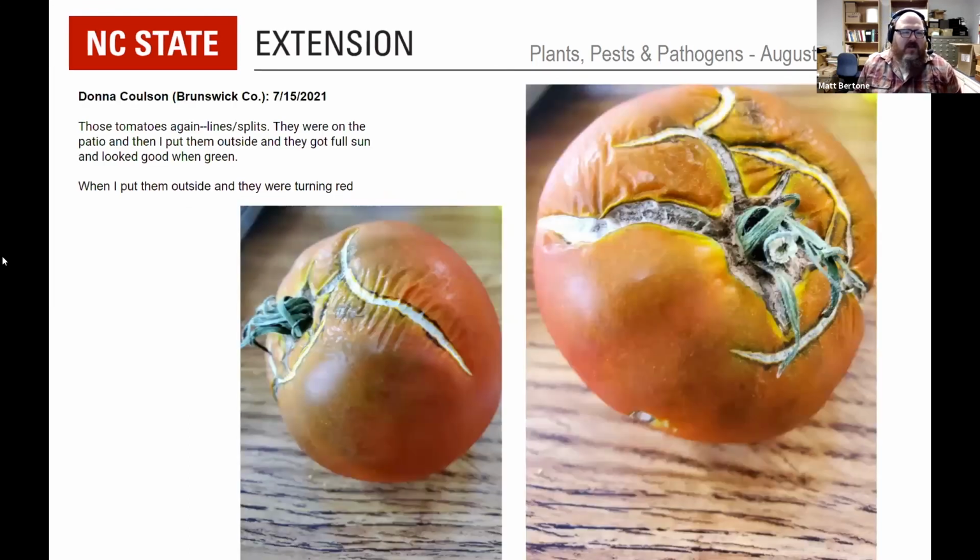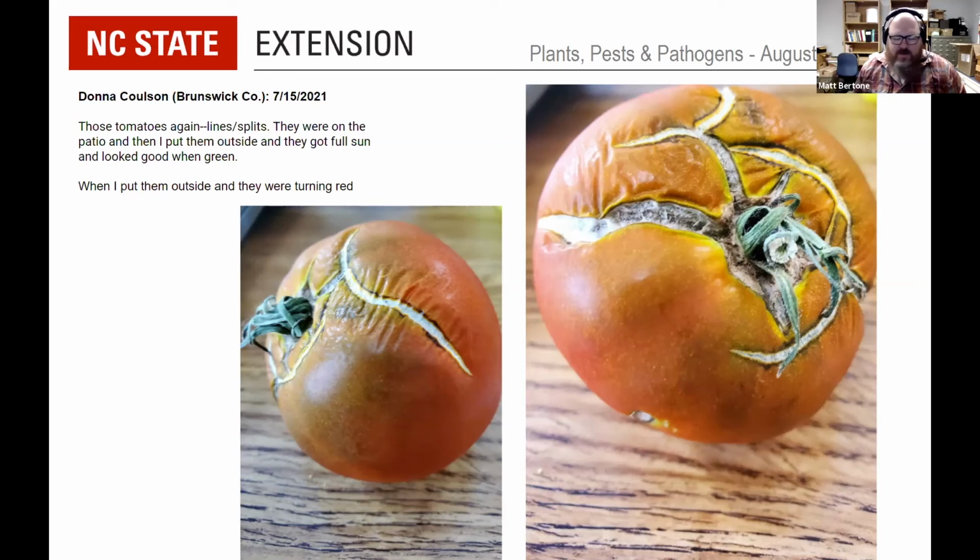All right. So from Donna Colson in Brunswick County from July 15th, says, "Those tomatoes again, line splits. They were on the patio when I pulled them outside and they got full sun and looked good when green. Well, it started when I put them outside and they were turning red."